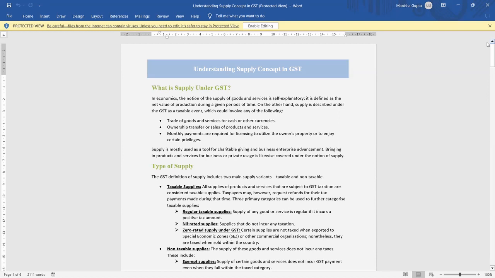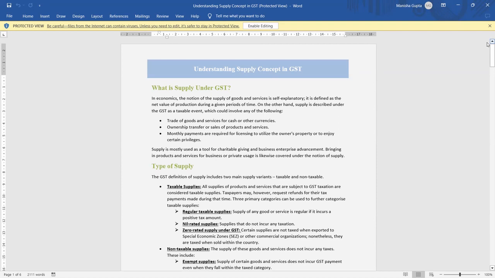I hope you have understood what is taxable supply, regular taxable supply, nil rated and zero rated supply under GST, and what is supply under GST. Now, the next type of supply is non-taxable supply. Non-taxable supply is the supply of goods and services that does not incur any tax.